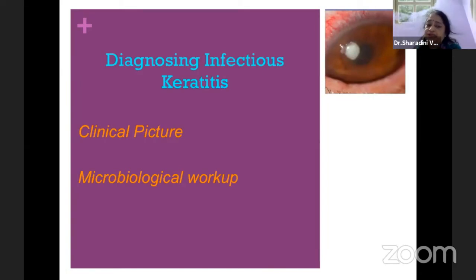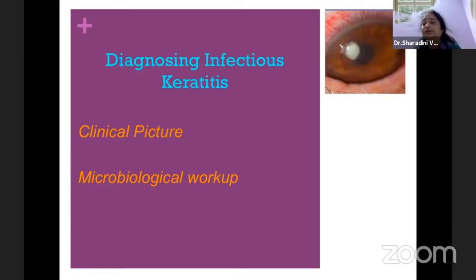The important thing here is the clinical picture and microbiological workup, which is important in all cases of infectious keratitis, but especially in resistant cases. We should correlate the clinical picture with the microbiological workup. It is not only the clinical picture which can be conclusive.